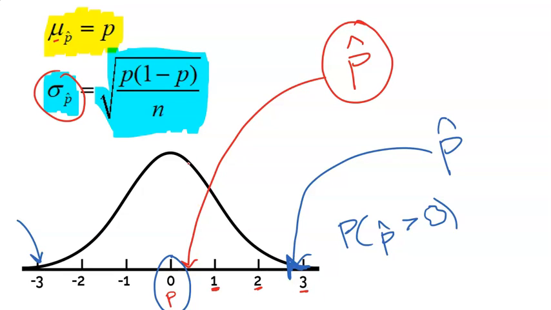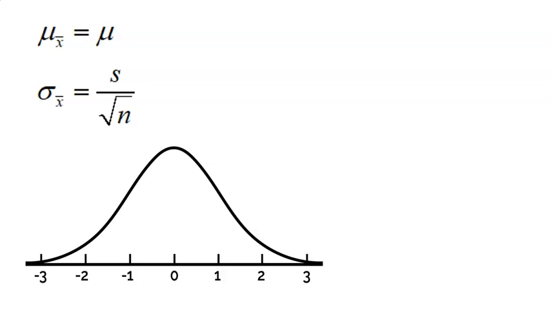Whereas if I go back to the red one, if this is where our sample fell, then again, the probability of that sample occurring or more extreme would be all of this, which is quite large, which means that it's likely because it has a high probability of occurring. If something has a high probability of occurring, it means it's likely to occur, which in turn means it's not significant. But if something has a very low probability of occurring, but it occurred, well, then that would get deemed significant. Let's talk about this in terms of means as well.